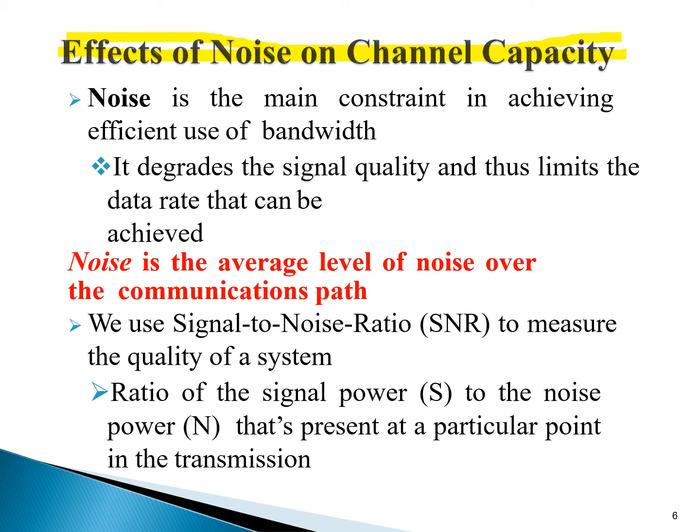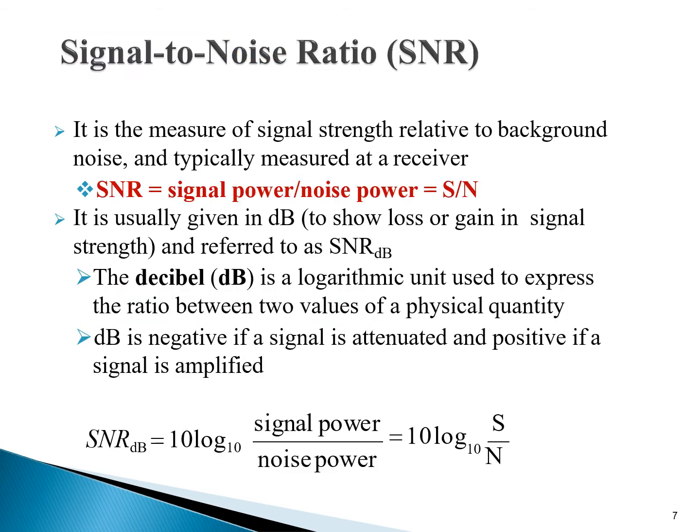The ratio of the signal power S to the noise power that is present at a particular point in the transmission, what is it called? That is called the signal to noise ratio. Students, what will signal to noise ratio do? Actually, it is the measure of signal strength relative to background noise, and typically measured at the receiver side.